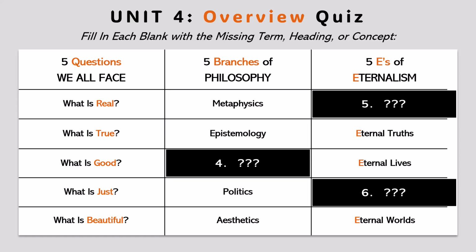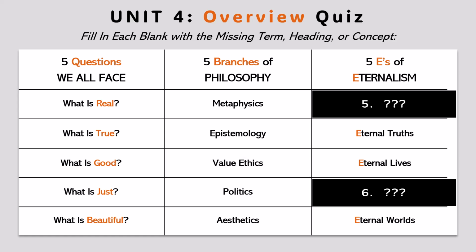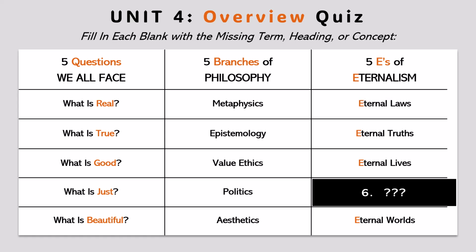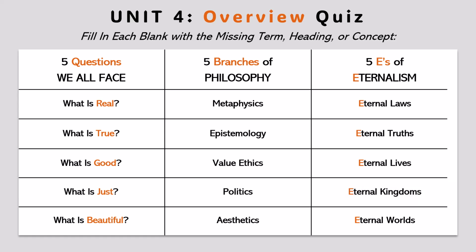Question 4. Fill in the missing branch of philosophy. Answer: value ethics. Question 5. Fill in the missing E of eternalism. Answer: eternal laws. Question 6. Fill in the missing E of eternalism. Answer: eternal kingdoms.